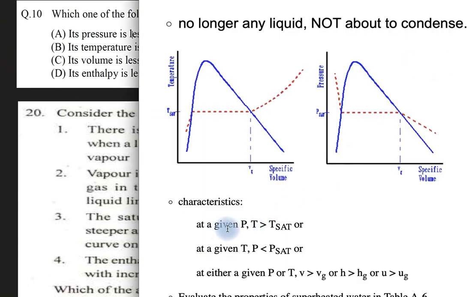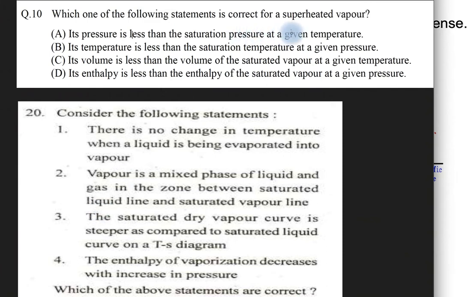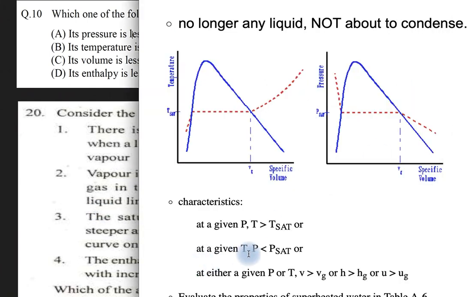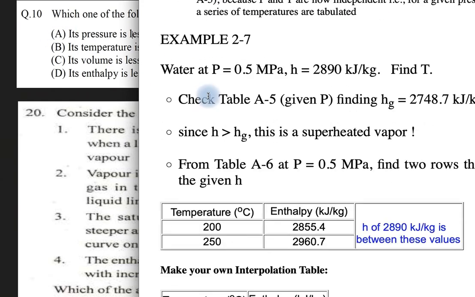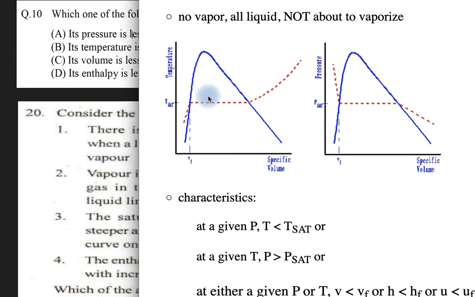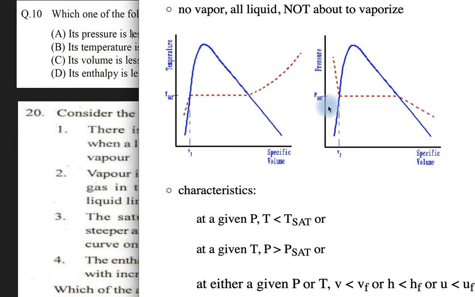So at a given temperature, this condition, P will be less than P_sat. So the correct option is A. Similarly for the compressed liquid region.